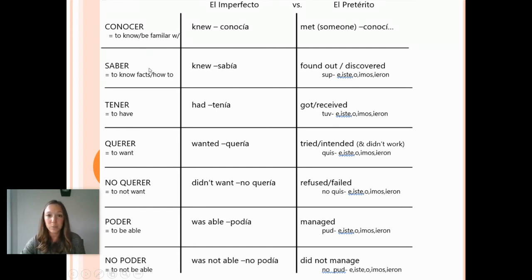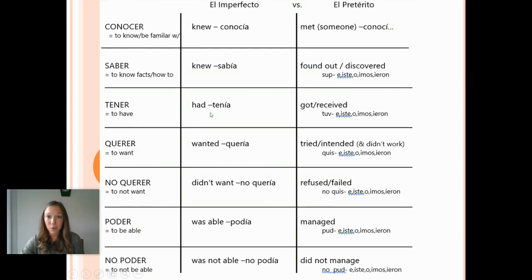So saber and conocer, both of these verbs that mean to know, obviously in past tense, knew something or someone, versus using preterite for conocer, it means that you met someone. So conocí a, usually followed by a personal a to say who you met. Saber, okay, when using it in preterite, supe, supimos, supieron, means that you found out or discovered something. So how do you know something one time in the past? It's when you found out or discovered. Same thing for conocer. How do you know somebody one time in the past? It's when you met them. Okay, so if you think about it that way, these make sense why they change meaning in preterite.